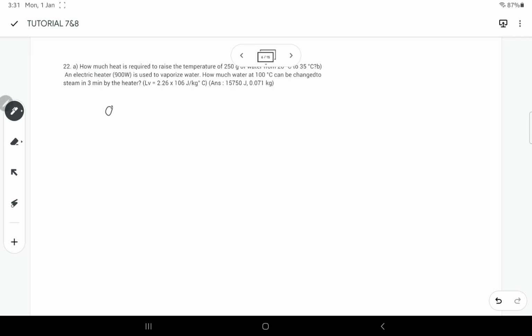Okay, so yang A adalah kita boleh menggunakan Q sama dengan MC delta T, which is M dia adalah 0.25, C dia adalah 4200 and delta T dia adalah 35 minus 20. So, you will get the value of Q. Okay, so yang second, so gunakan yang sama tadi.